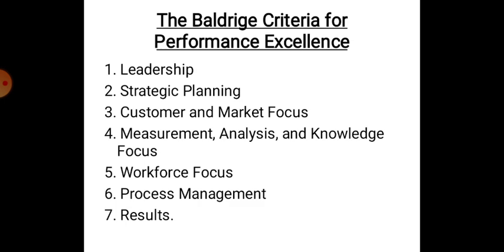The Baldrige criteria for performance excellence constitutes 7 criteria. First, leadership. Second, strategic planning. Third, customer and market focus. Fourth, measurement, analysis and knowledge management. Fifth, workforce focus. Sixth, process management. And seventh, results. So these are the 7 Baldrige criteria for performance excellence. We shall study them one by one.